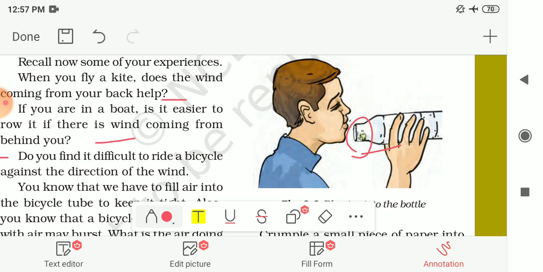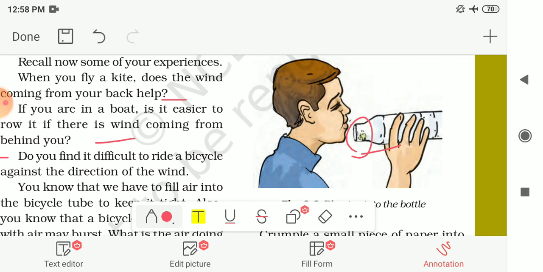And try this activity with bottles of different sizes and challenge your friends also, to see if they can force the paper ball in by blowing into the bottle. So you will observe, same as Paheli and Boojho, that they question why it is difficult to force the paper ball into the bottle.